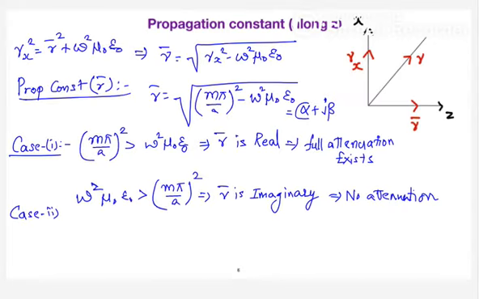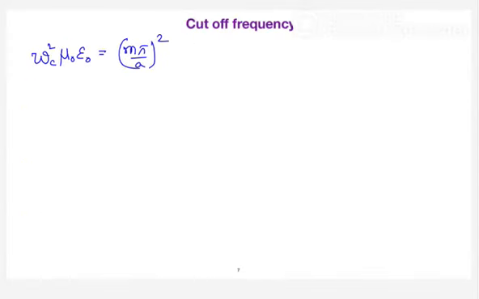To find the cutoff frequency, I have to equate omega square mu naught epsilon naught to m pi by a whole square. Let me define omega as omega c. Using this, omega c square is equal to 1 over mu naught epsilon naught times m pi by a whole square.